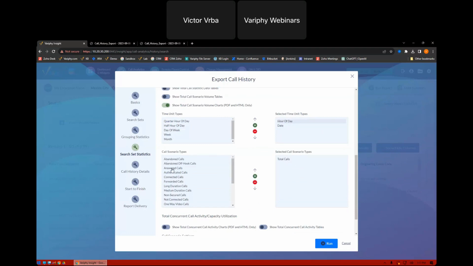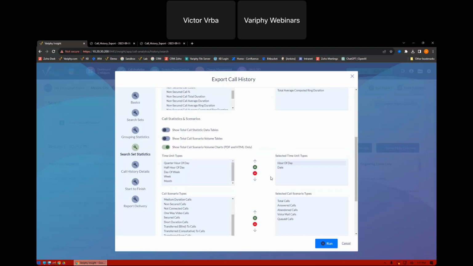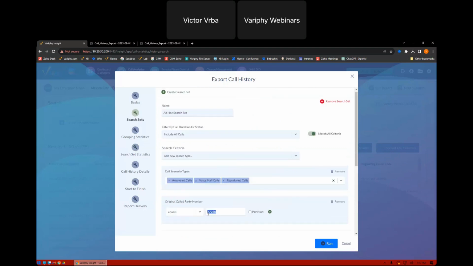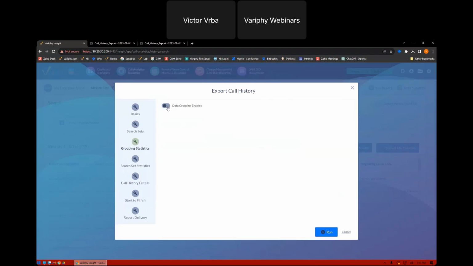total calls, and again, we also want to see, besides per hour of day or per day of week, not just the total volume, but how many of those are being answered, how many are being abandoned, and how many are going to voicemail. And I can always throw my queued call count in there as well. So essentially what we're doing is we're using the existing filter, again, focusing in on our hunt group number, focusing in on the 3 scenarios that are going to isolate just the singular call legs. And then we're just adding some metrics.